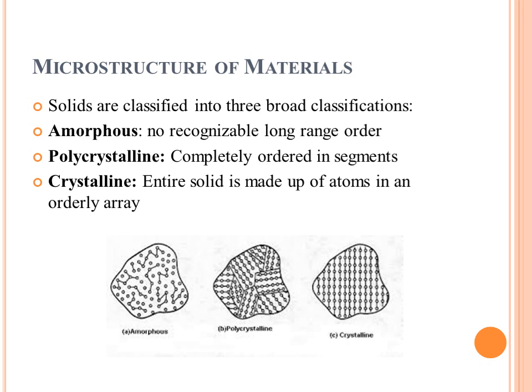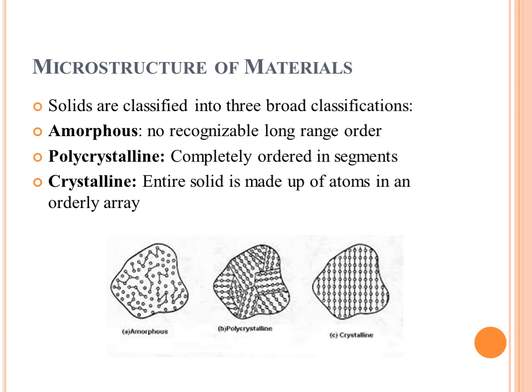Solids are classified into three broad classifications. First one is amorphous, second one is polycrystalline, and the third one is crystalline. If we talk about amorphous solid, then there is no recognizable long range order. In polycrystalline structure, there is completely ordered arrangement in segments. In crystalline structure, the entire solid is made up of atoms in an orderly arrangement.